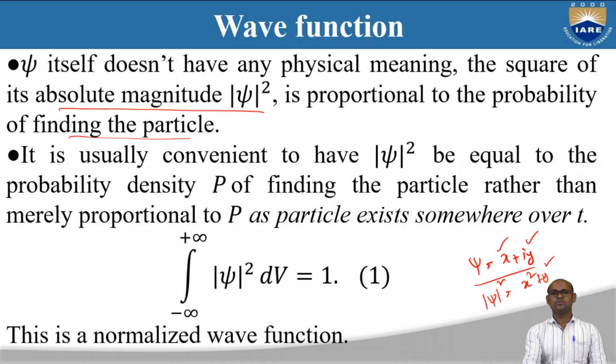It is usually convenient to have mod psi square equal to the probability density P of finding the particle, rather than merely proportional to P, as the particle exists somewhere over time. So we define the integral from minus infinity to infinity of mod psi square dv to be equal to 1. This is called normalization, or a normalized wave function.